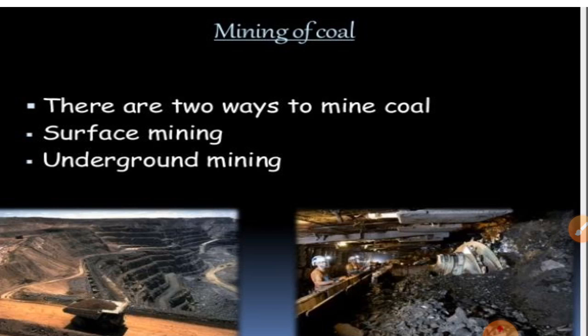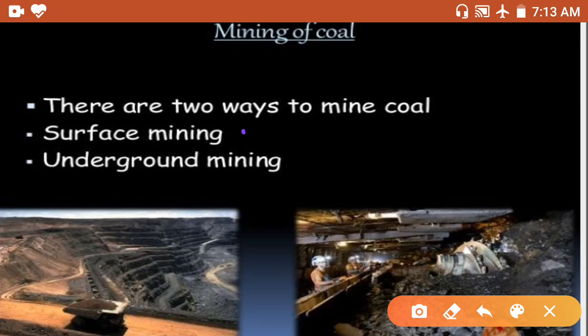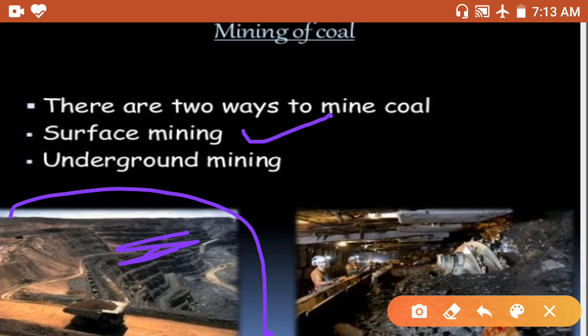Mining has two types. First is surface mining. Surface mining means open cast mining. In open cast mining, you can see in the diagram, the coal is present in the earth's upper layer, the upper surface. We can take it out and extract it easily, right? So it is surface mining or open cast mining, in which coal is extracted from near the earth's surface.